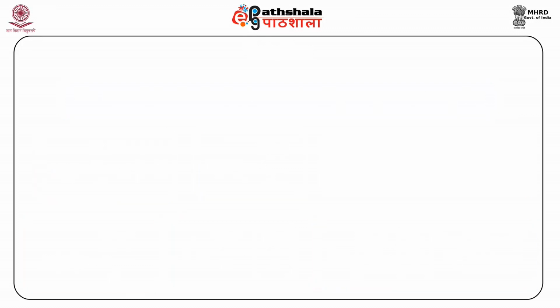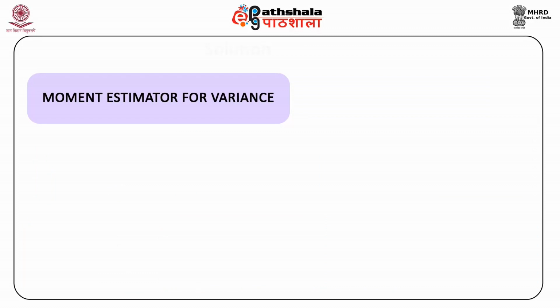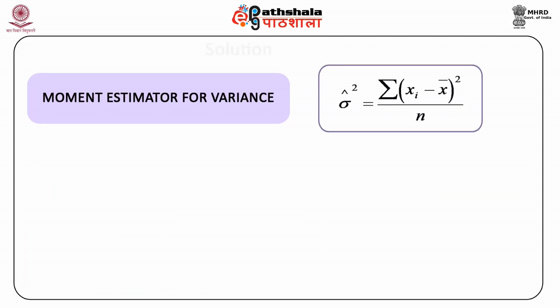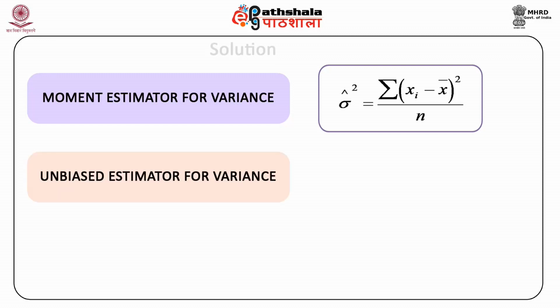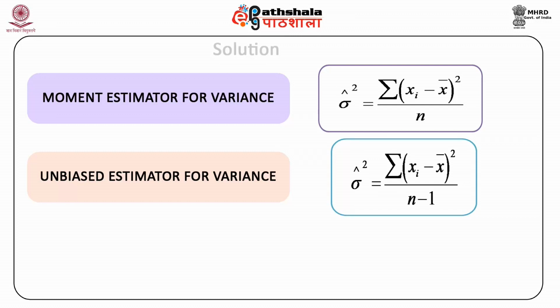And on simplification, what we get is equal to under root of summation xi minus x bar square divided by n. Note that the moment estimator for variance, sigma hat square equal to summation of xi minus x bar whole square divided by n, is not an unbiased estimator. The unbiased estimator for variance is sigma hat square equal to summation xi minus x bar whole square divided by n minus 1. So instead of n, we divide by n minus 1.